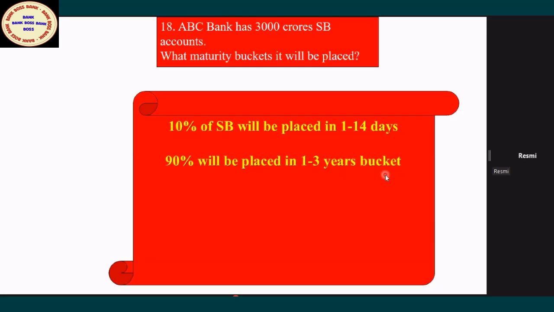What about the time gap between 14 days and 1 year? 14 days to 1 year? This is the RBI guideline, madam. These are RBI rules. RBI is advocating this based on experience. For SP account, only 10% you categorize in 1 to 14 days. The remaining 90% you place in the 1 to 3 years bucket. This is the thumb rule RBI has told.